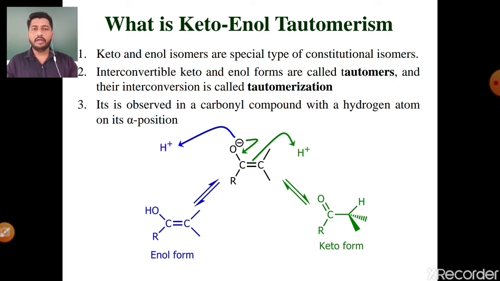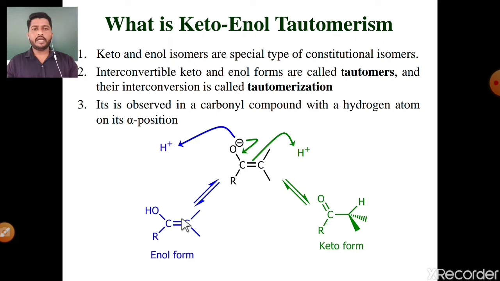What is meant by enol? En means double bond, and the suffix for the hydroxy group is ol. En plus ol means enol.